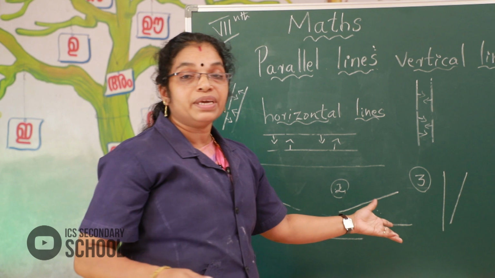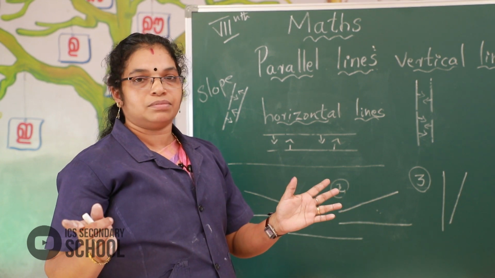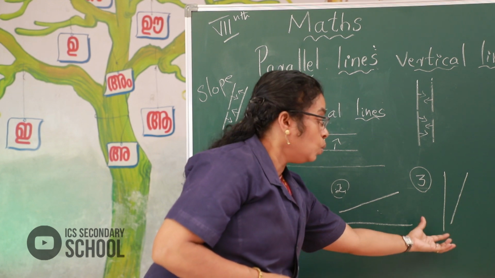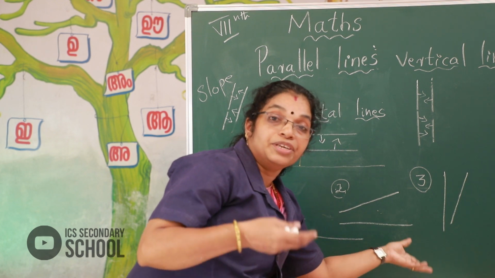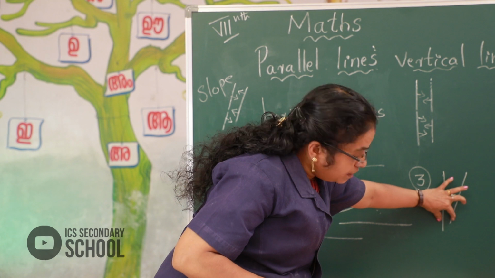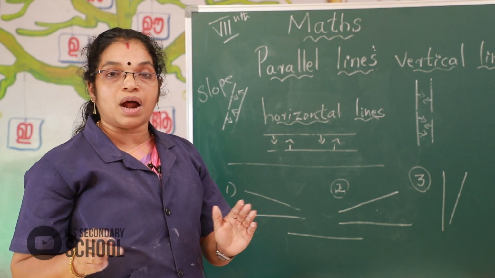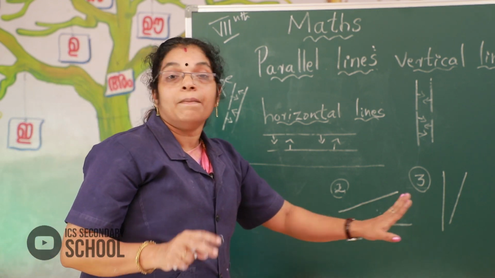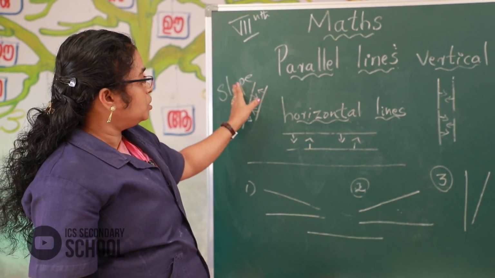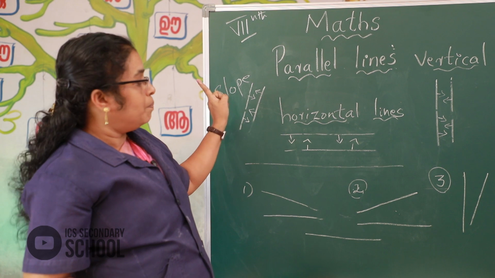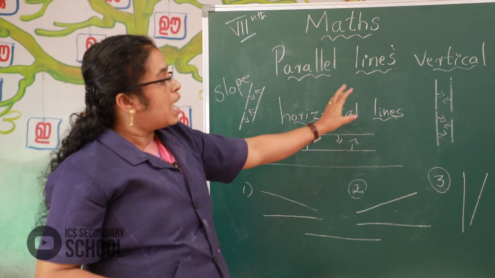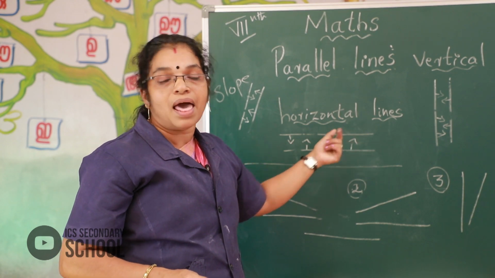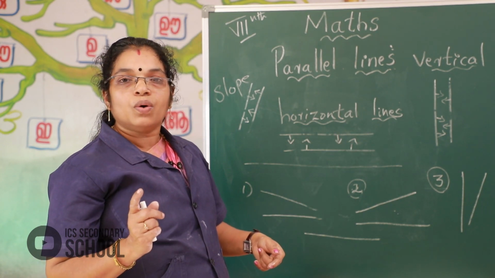First we can see that they never meet. But we extend the two lines downwards, that time they meet. This is not a parallel line. But the first figures, slope, horizontal lines and vertical lines, these are parallel lines. Okay, follow?